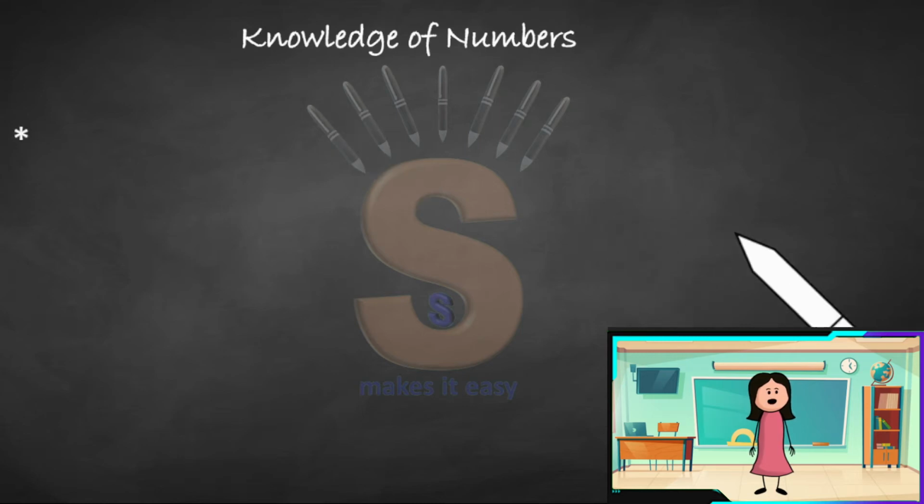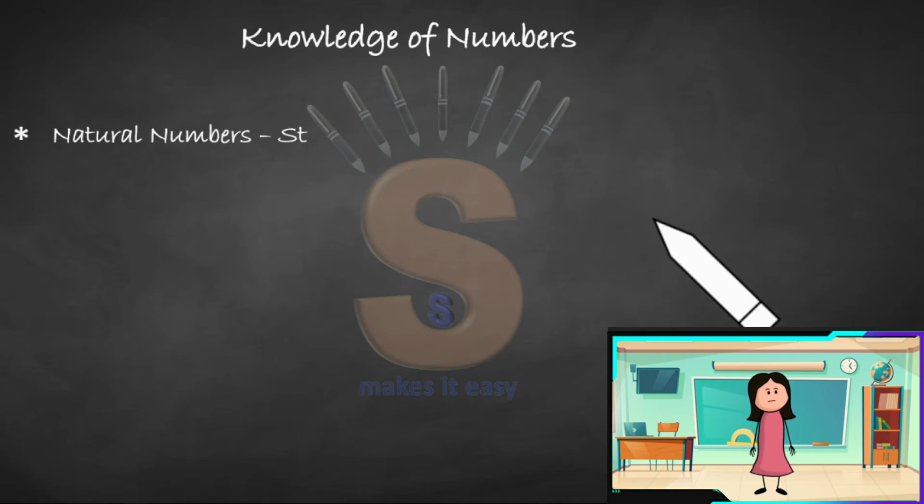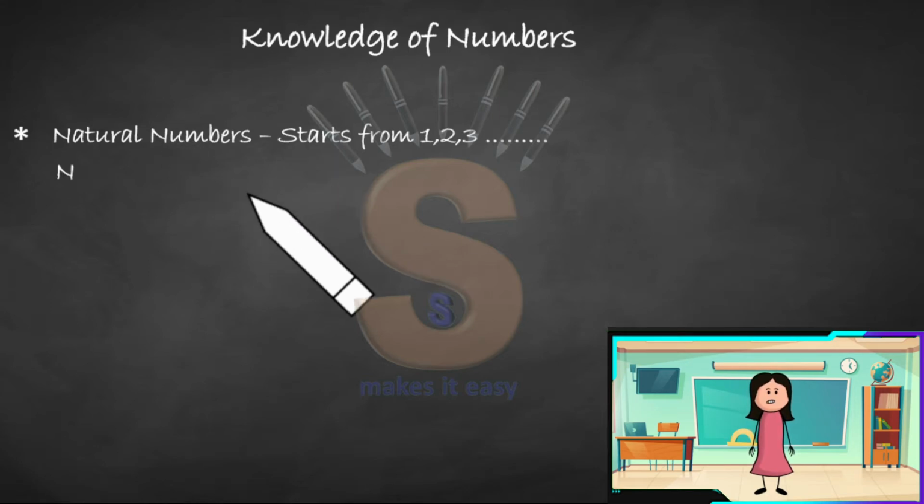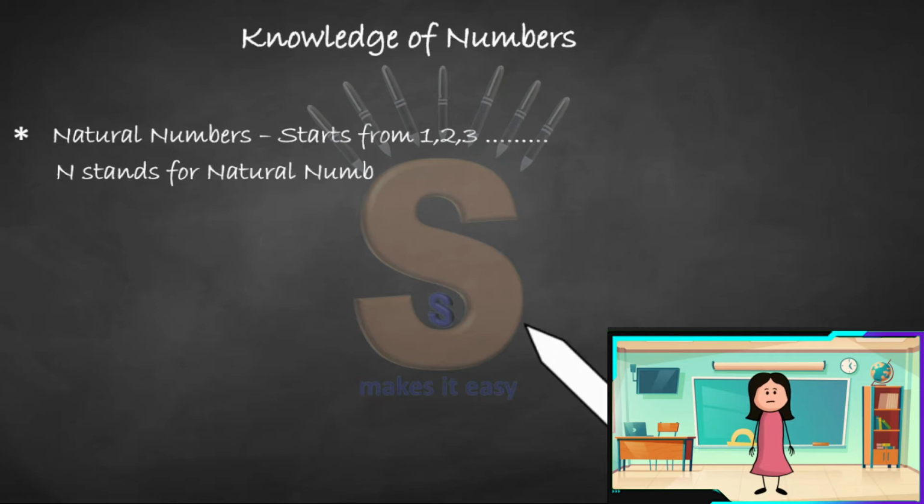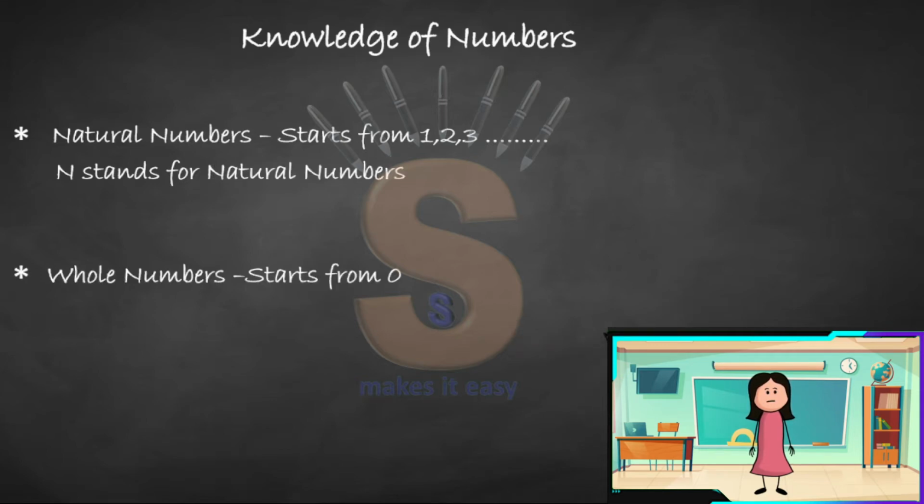Knowledge of numbers, as I said. Natural numbers. What are natural numbers? Natural numbers are numbers which start from 1, 2, 3 and it is denoted by the alphabet N. Whole numbers, again it has 1, 2, 3, but the main thing is that a whole number will also have a 0. So for a whole number it starts from 0 and then continues from 1, 2, 3. It is denoted by the alphabet W.